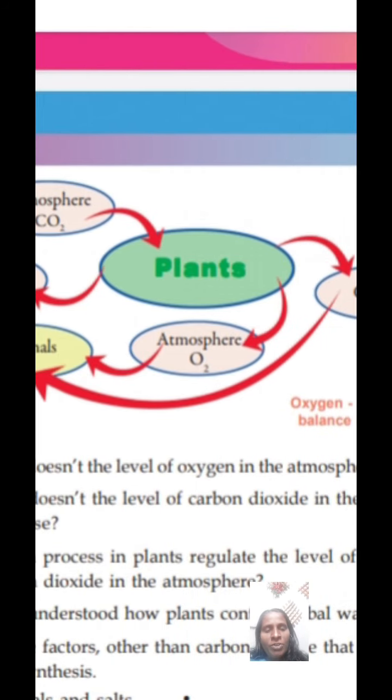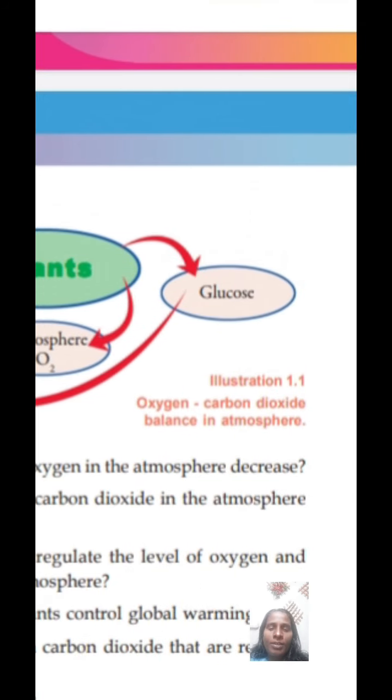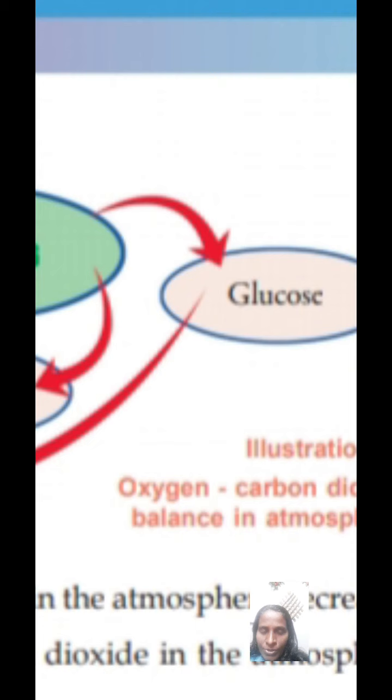And in another way, oxygen and carbon dioxide regulation takes place. Another end product of photosynthesis is glucose, or carbohydrate, another name is starch.